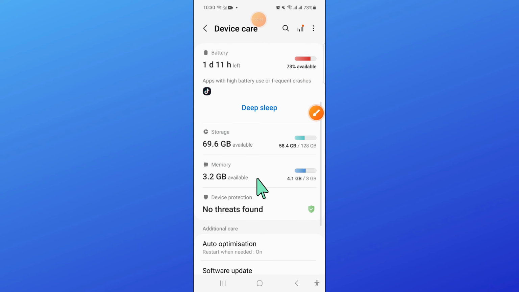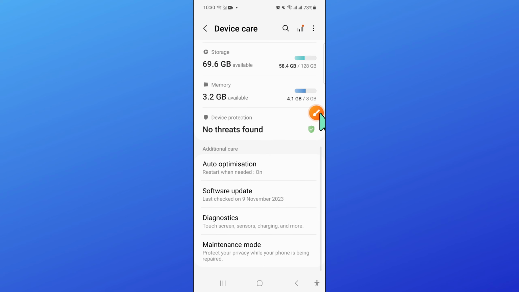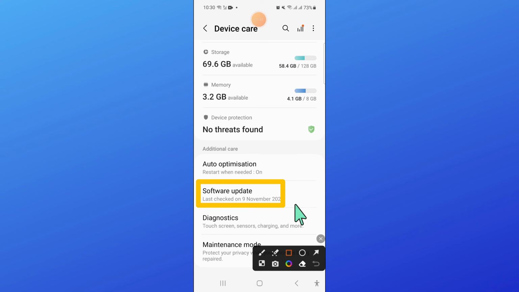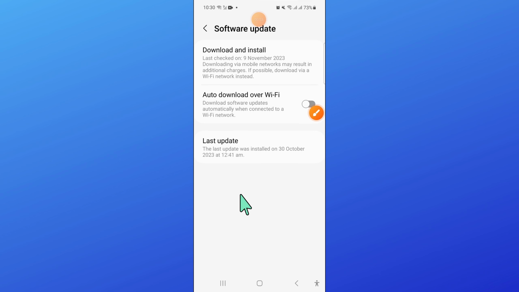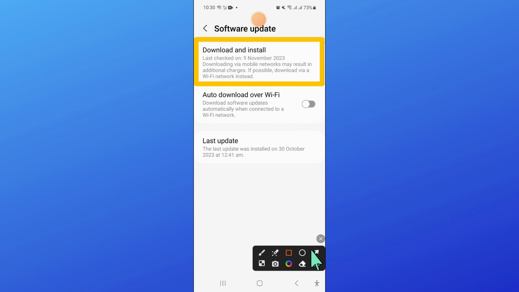Now here, scroll down and then click on software update and then click on download and install to update your mobile software to latest version.